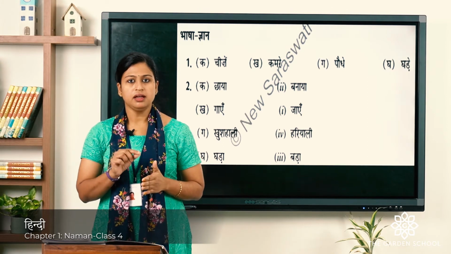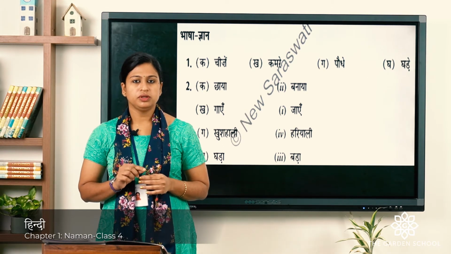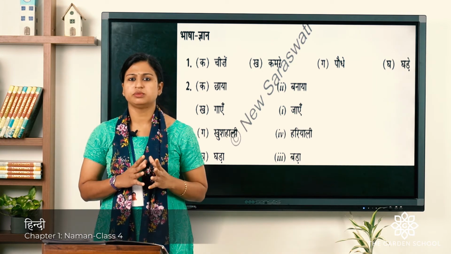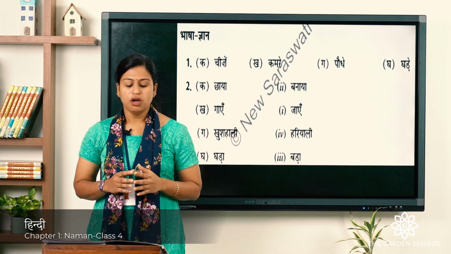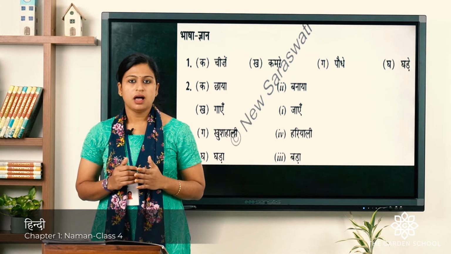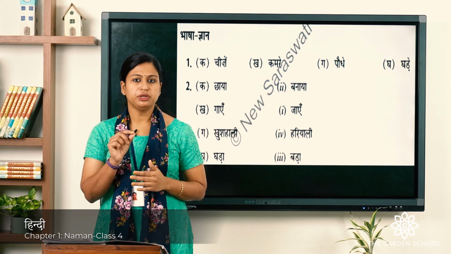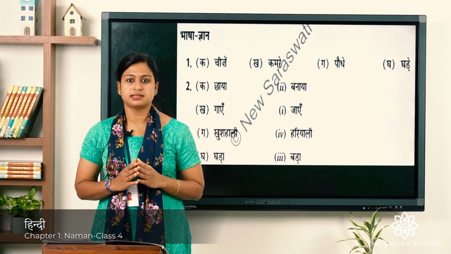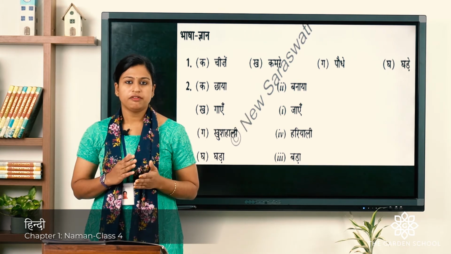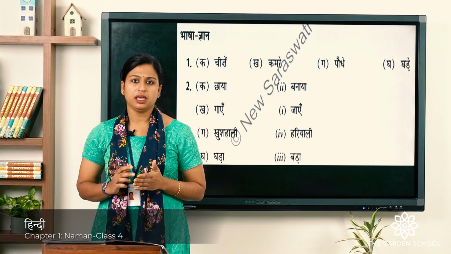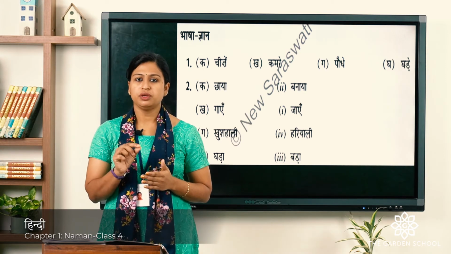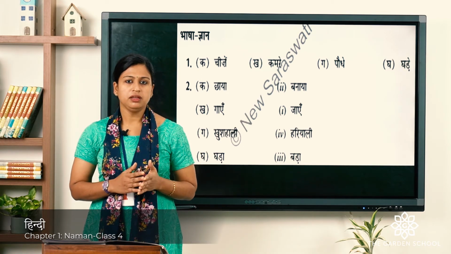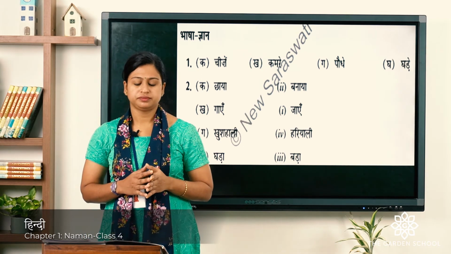Third is ra, ga. You have to use that anusvaar symbol. And the meaning of this word is color. Fourth is hame. You have to use that anusvaar symbol, and the meaning of this word is us. Fifth is birange. You have to use that anusvaar symbol, and the meaning is colorful.